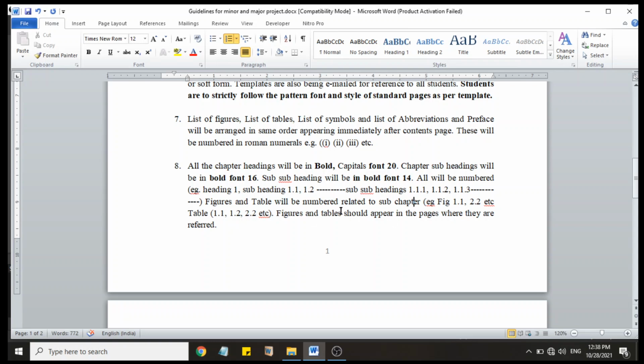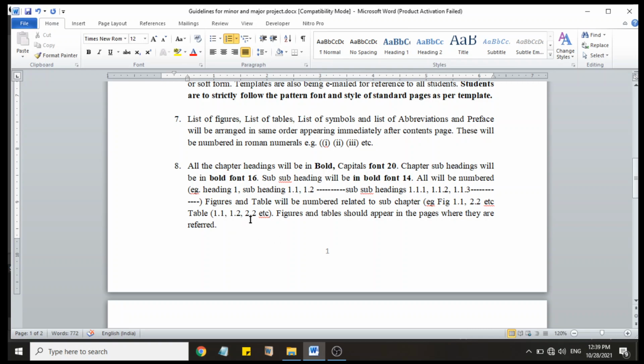Figures and tables will be numbered related to chapters: figure 1.1, 1.2, 2.2, table 1.1, 1.2, 2.2. Suppose there is a diagram which is in the second chapter. So if it is the second figure of the second chapter, you will write 2.2, and if it is the third diagram of chapter 2, you will write figure 2.3.